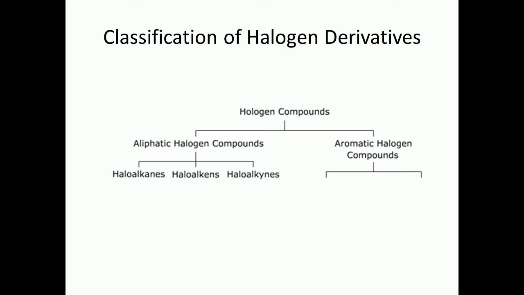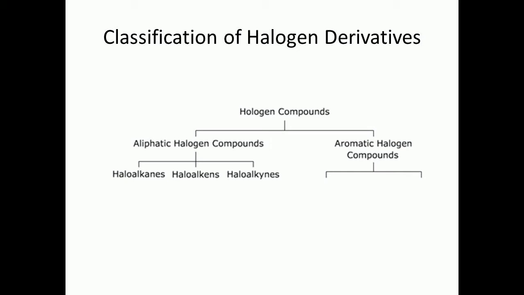Here we have straight chain hydrocarbons, we have closed chain hydrocarbons, and we have to learn the classification of halogen derivatives. So see, halogen compounds are basically classified as aliphatic halogen compounds and aromatic halogen compounds.